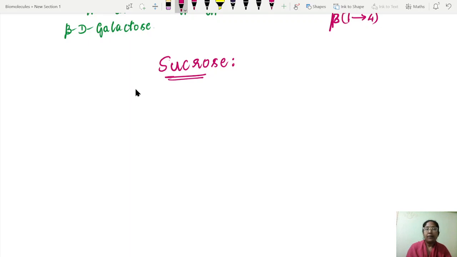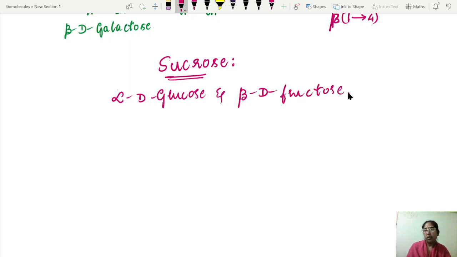So sucrose has two monosaccharide units. The two monosaccharide units present in sucrose are alpha D glucose and beta D fructose. These are linked through a 1,2 linkage, alpha 1 beta 2 linkage.